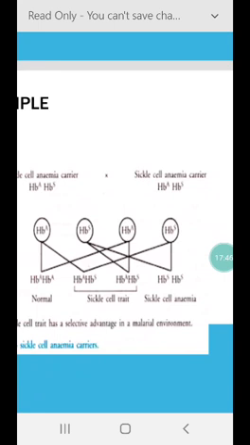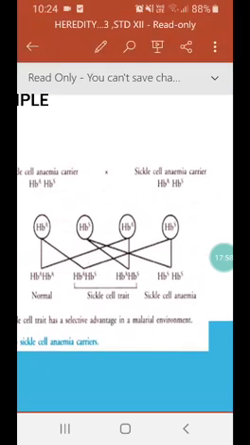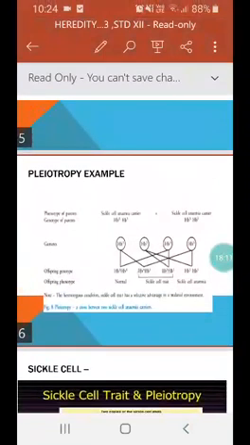In case of a marriage between two carriers, it will produce one normal individual, two carriers, and one sickle cell anemic individual. The sickle cell anemic condition is lethal, so that individual will die because of this condition.